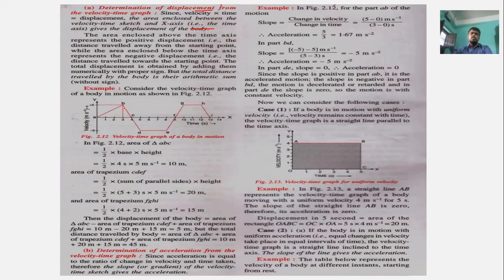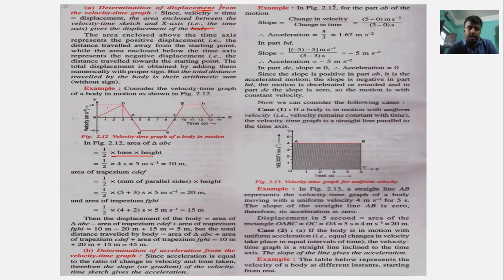okay, we can consider it that way. But in this, if we create a straight line from point B to the time axis, then we can find the height of the triangle. By using the height of the triangle, we can find the area: half into base into height. Height is what? 5.